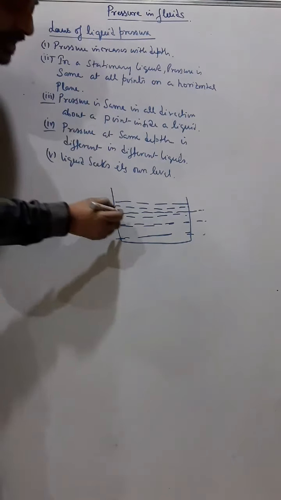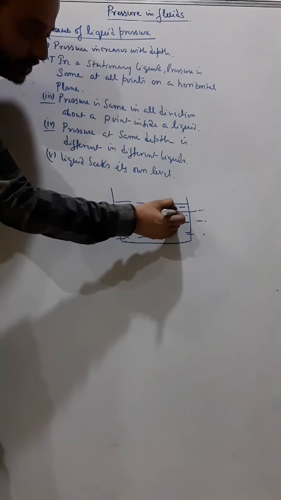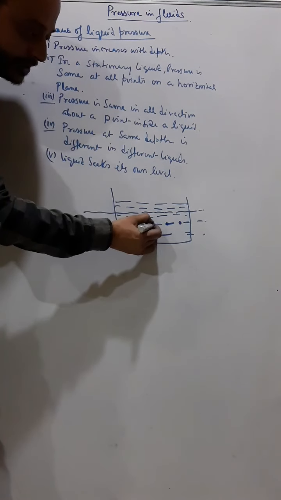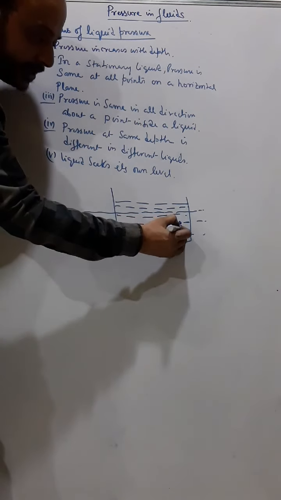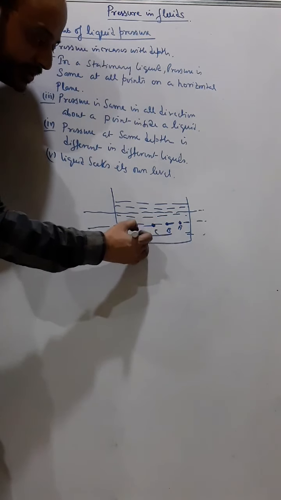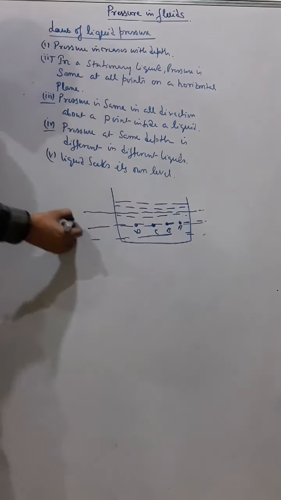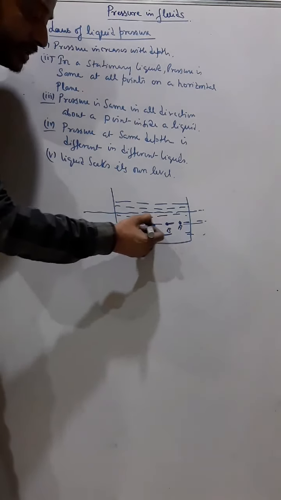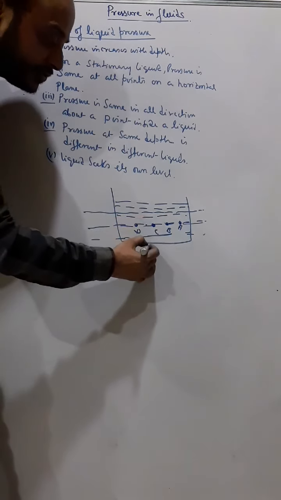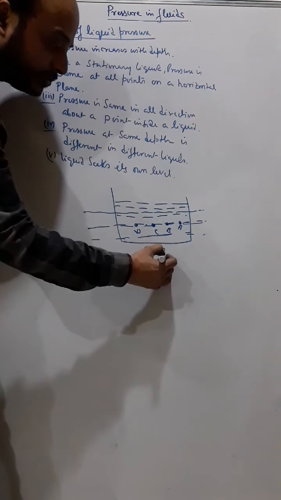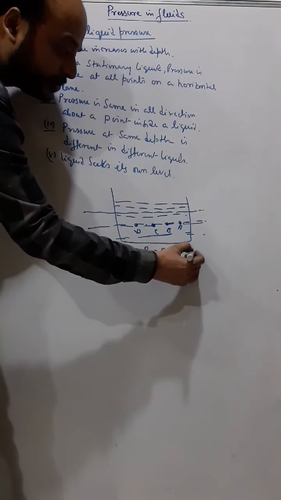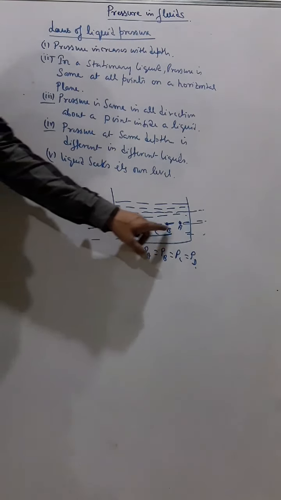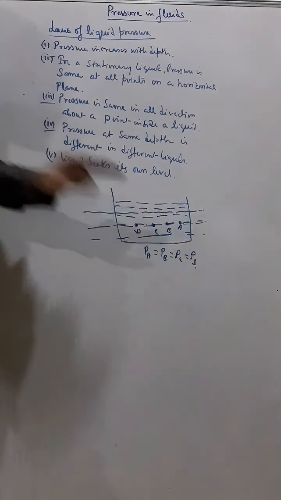At any plane, suppose if I talk about this plane, see point A, point B, point C, point D. So you can understand this is a horizontal plane, and in all these points, the pressure will be equal. PA will be equal to PB, will be equal to PC, will be equal to PD. Understand? So there are infinite points. Every point the pressure will be same.